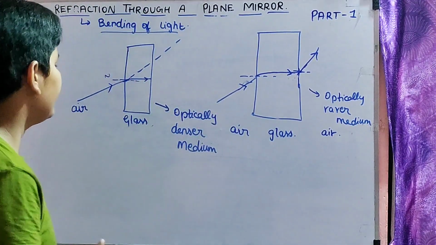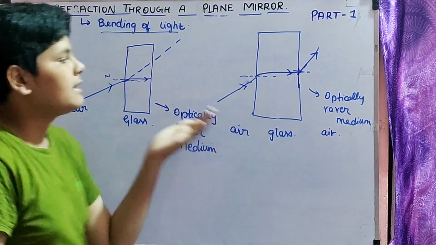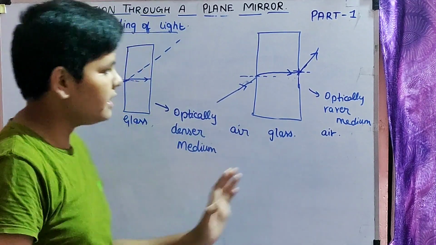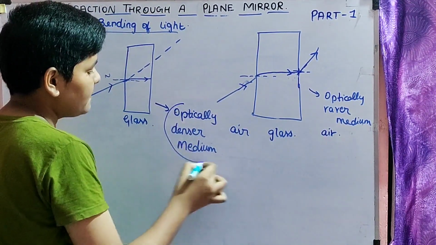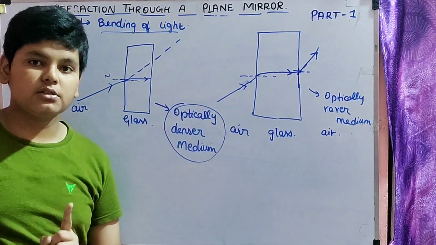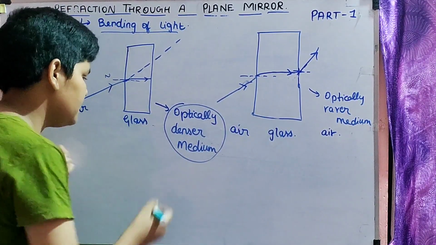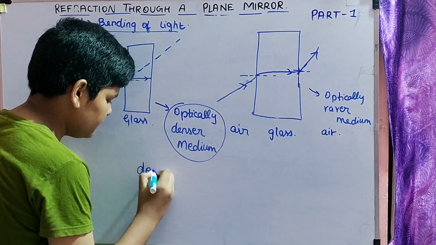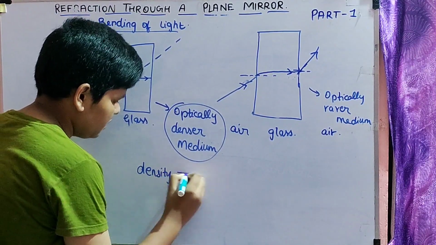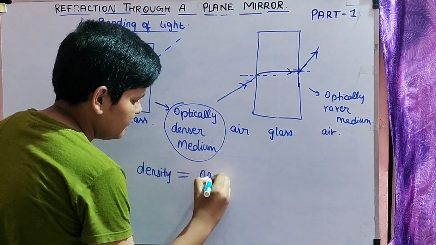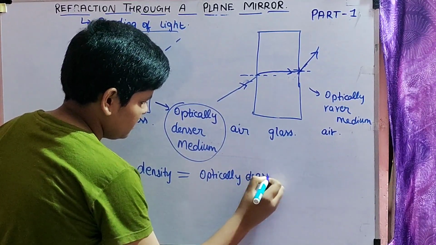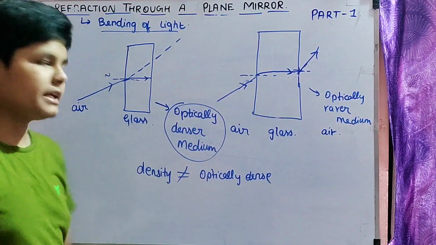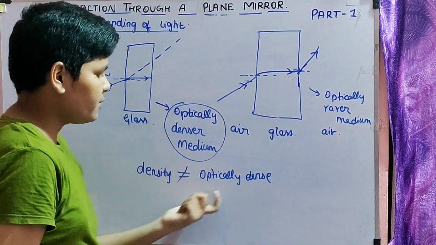So over here, if you take the example of air and glass, glass is optically denser medium and air is optically rarer medium. So here one more point to note, optically denser medium does not mean the density factor. Here density is not equal to optically dense. So density is not equal to optically dense.